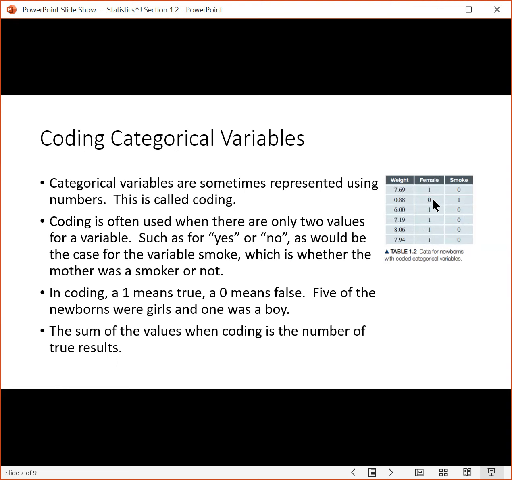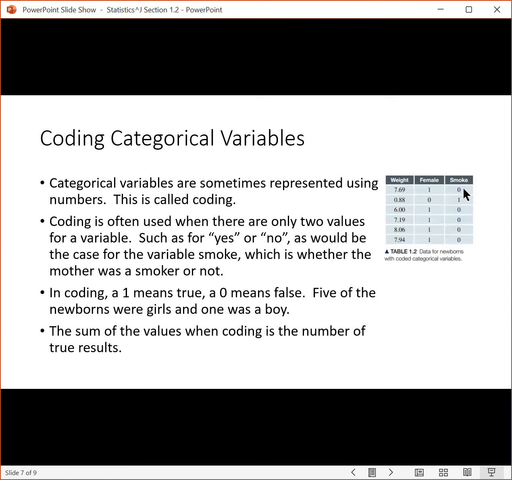And then we've got 0, that's going to be false. The opposite of being a female would be male, and so we have a row that's for male. Then let's look at our other variable here, smoke. In this case, 1 would mean that the parent smoked, not the child, not the newborn, and 0 would be false.